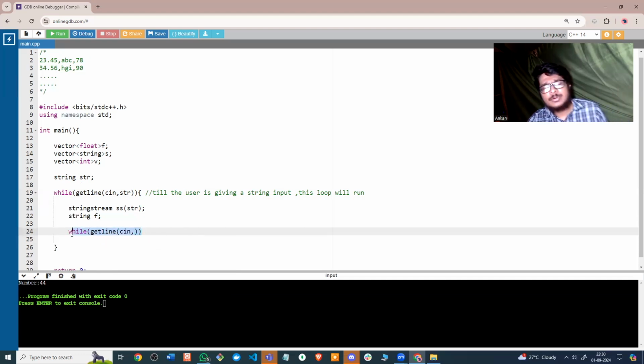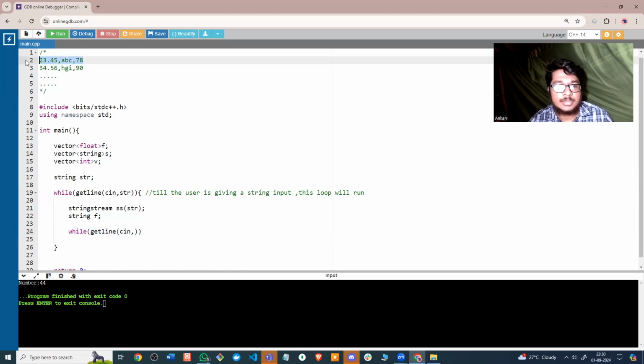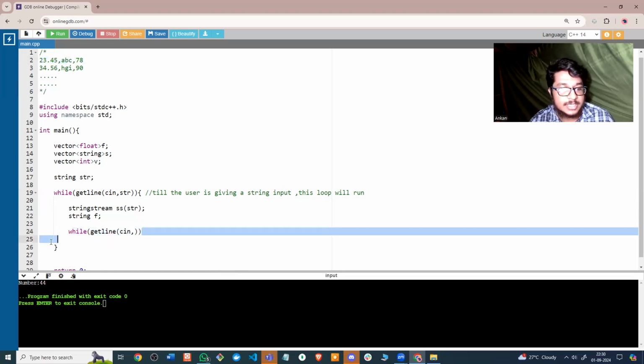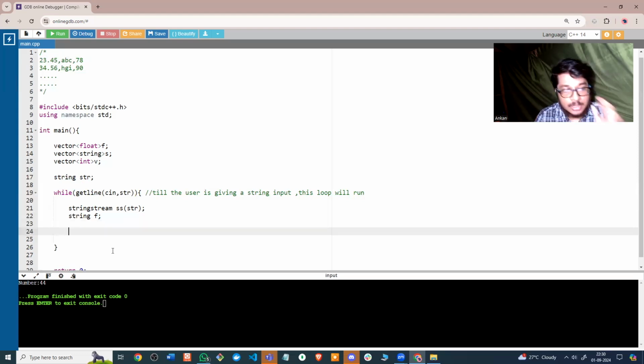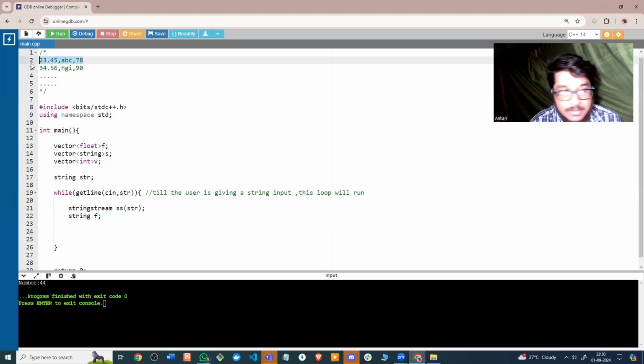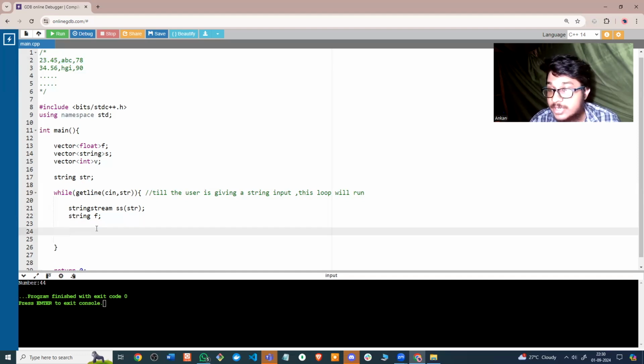Oh wait, we don't need the while loop here, because we are already getting a single line. For every iteration it will be a single line of input, and we already have it stored in our string stream. So here we can simply do a getline. How do we read from the string stream? Same thing, getline. In the getline, I am going to put SS, which is the string stream.